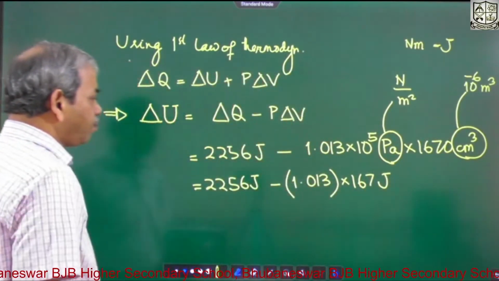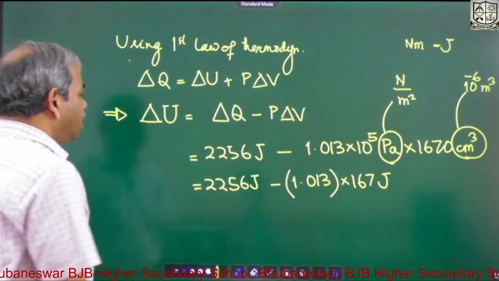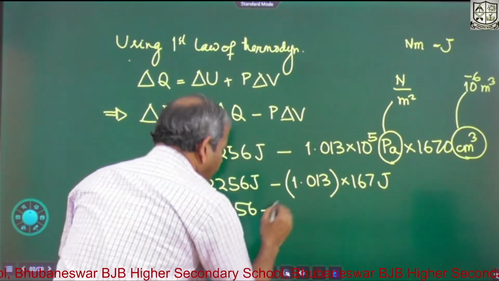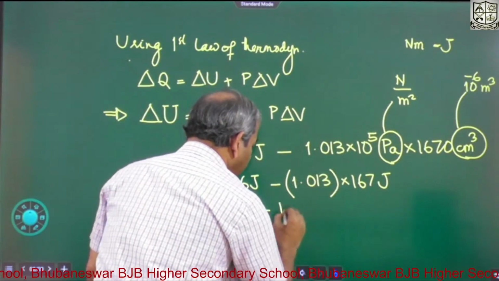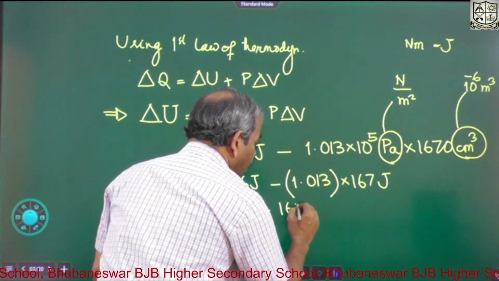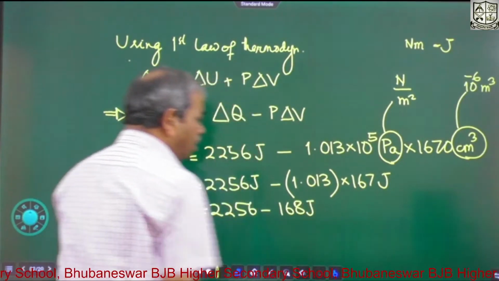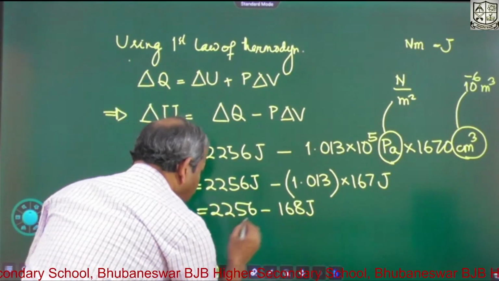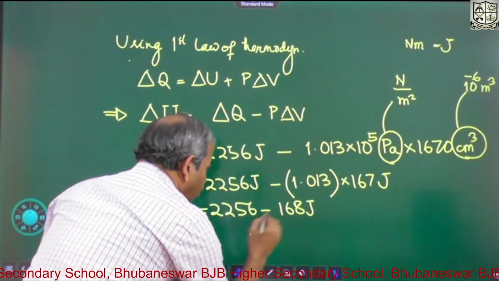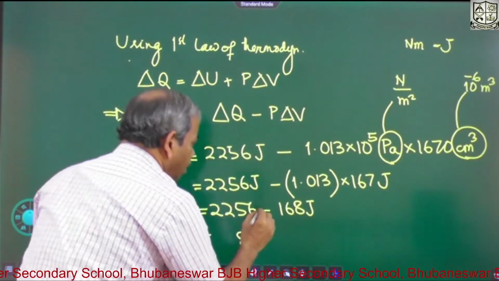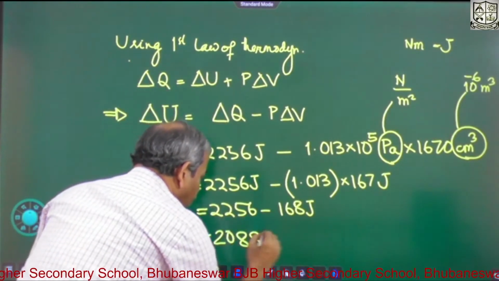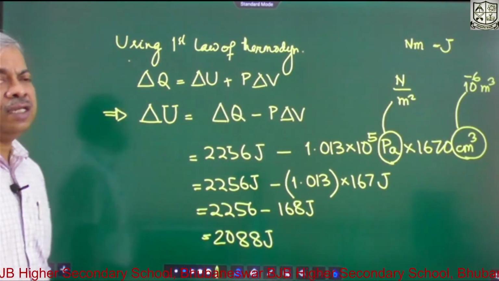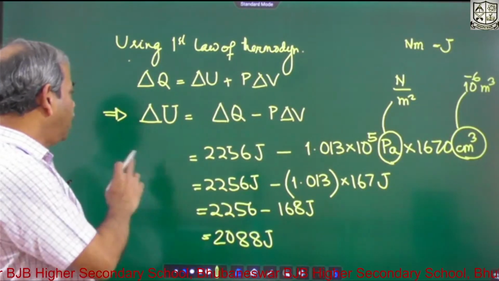This is nearly equal to 168 or 169 joule. So 2256 minus 168 is equal to 2088 joule of energy, delta U.